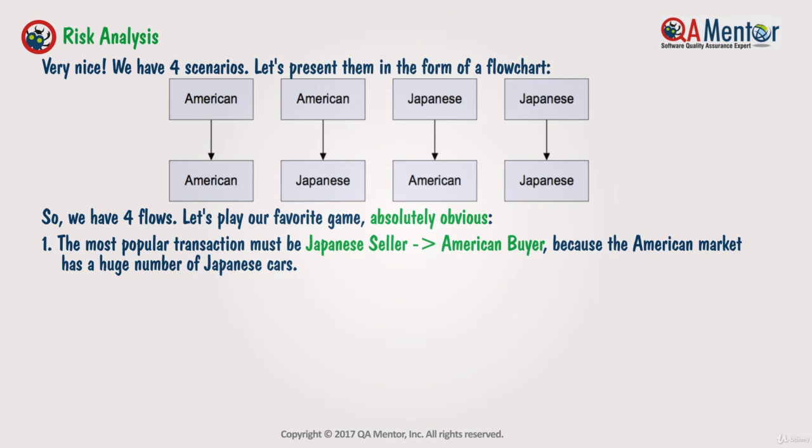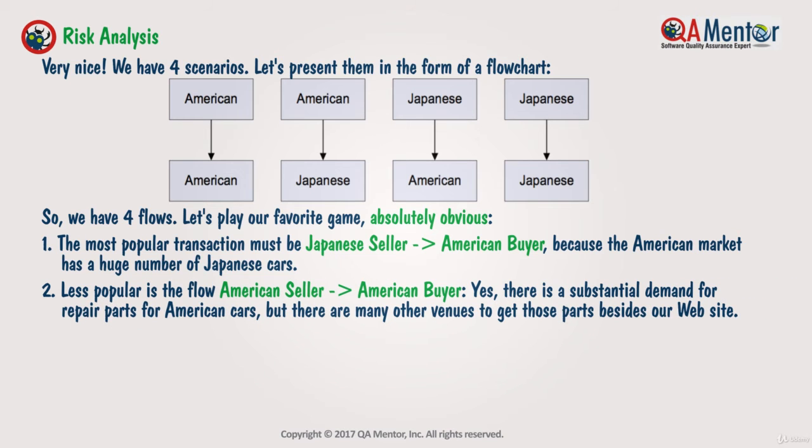1. The most popular transaction must be Japanese seller to American buyer because the American market has a huge number of Japanese cars. 2. Less popular is the flow American seller to American buyer. Yes, there is a substantial demand for repair parts for American cars, but there are many other venues to get those parts besides our website.